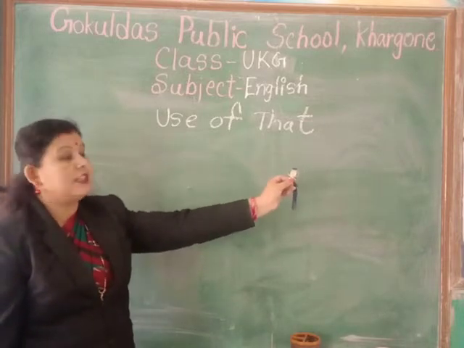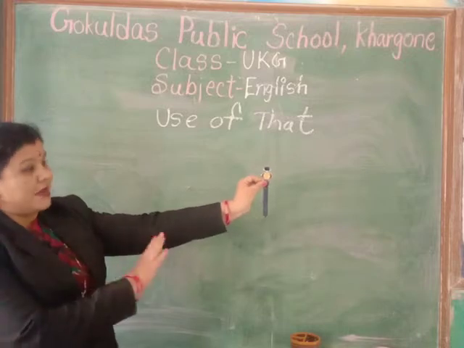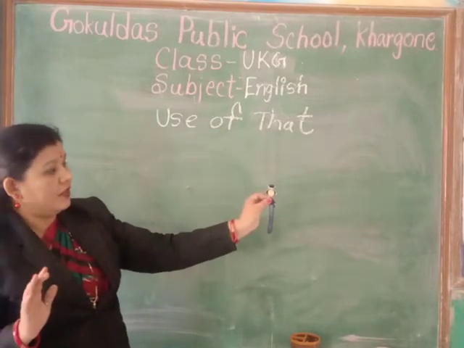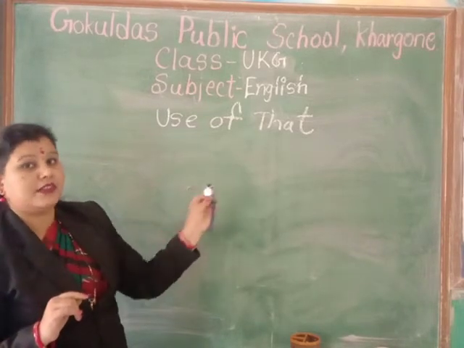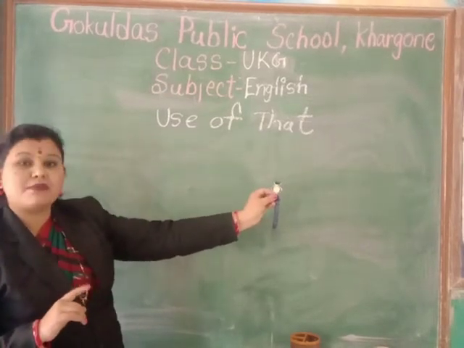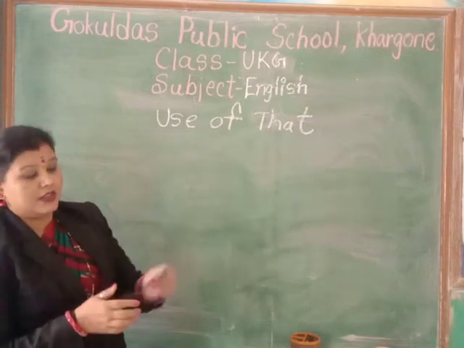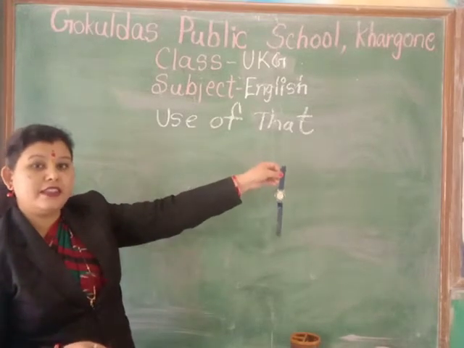Yes, it is far from me. वॉच मैम से दूर है। Now what we use? That. क्यों? क्योंकि वॉच मैम से दूर है। That is a watch.